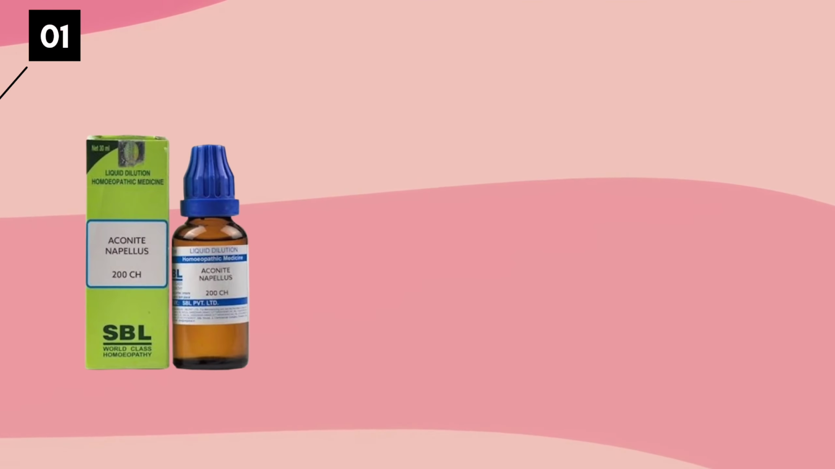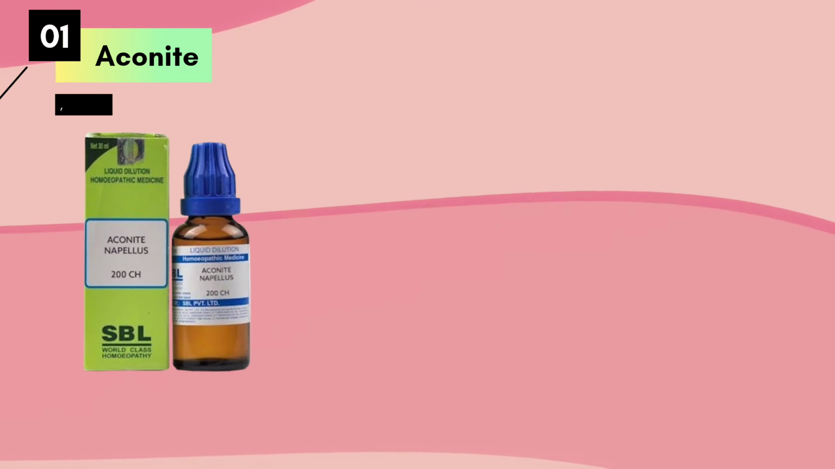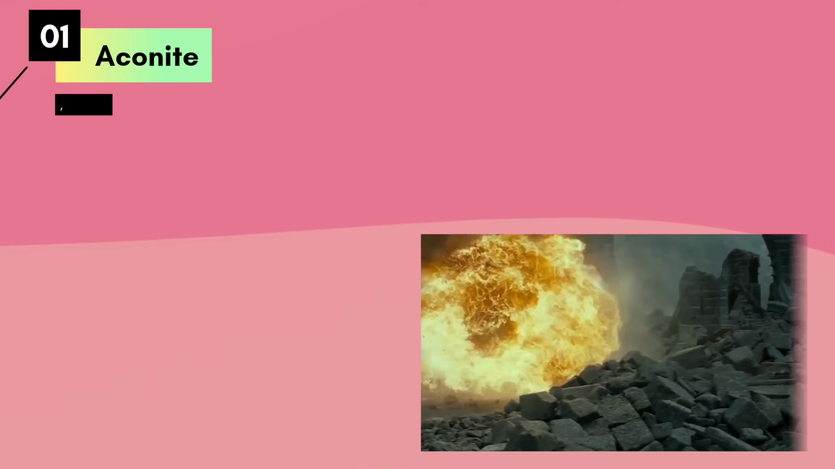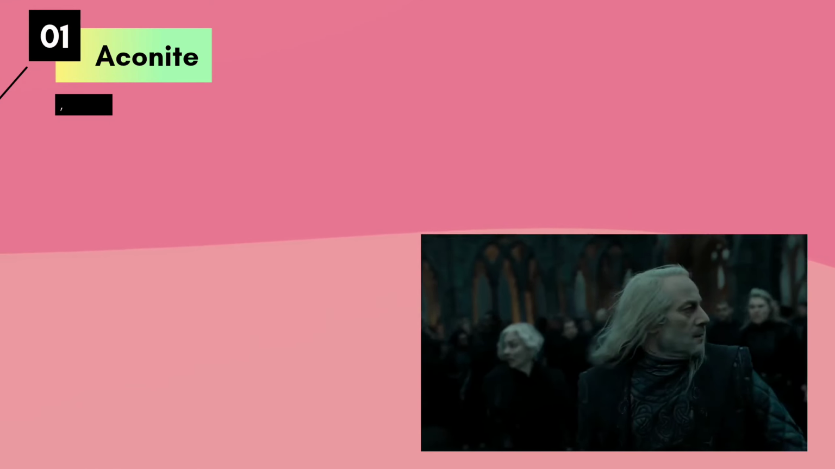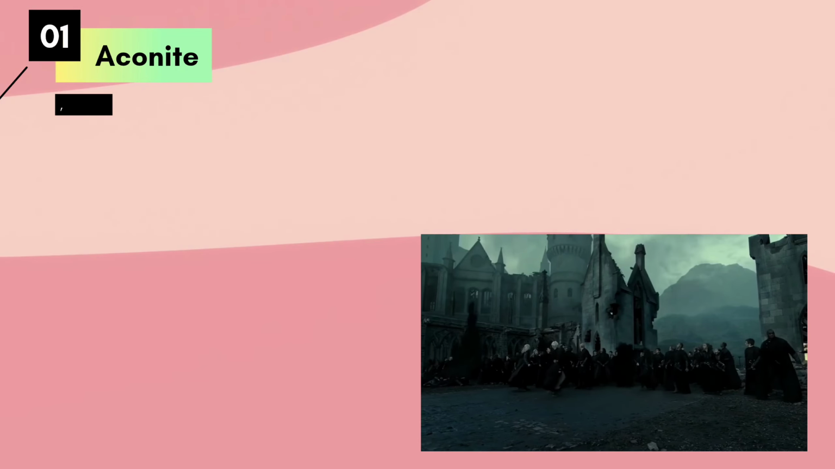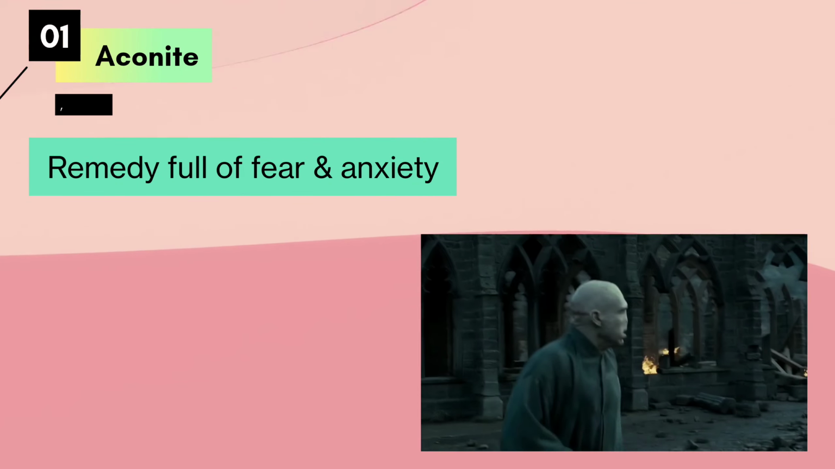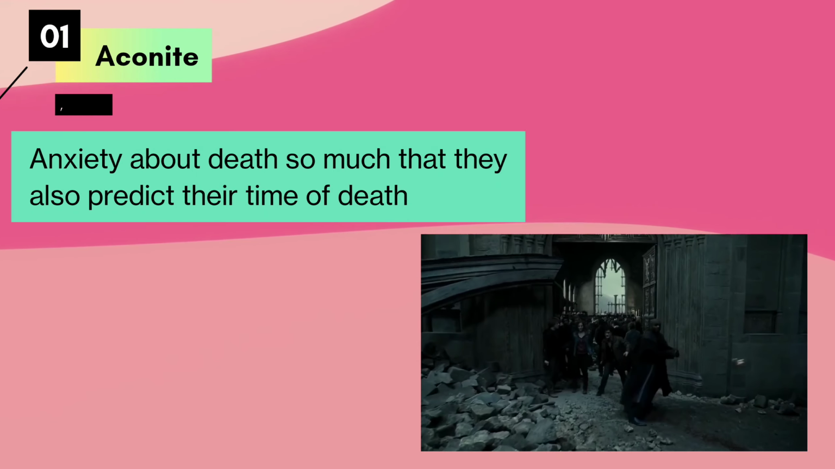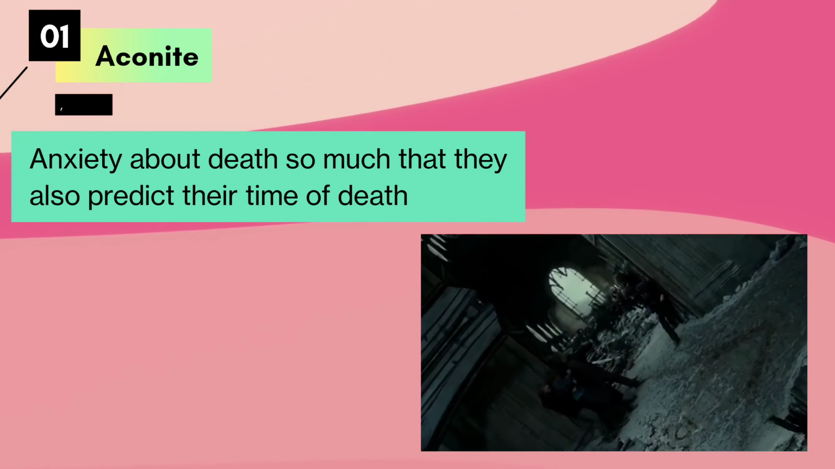The very first remedy is Aconite. Aconite is a 3-marked remedy in Kent's repertory under the rubric mind anxiety. So Aconite, as we all know, is a remedy which is full of fear and anxiety. Their anxiety is most marked about death, so much that they even predict the time of their own death.